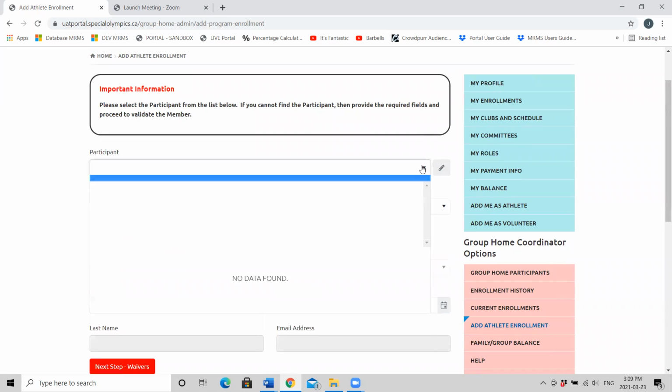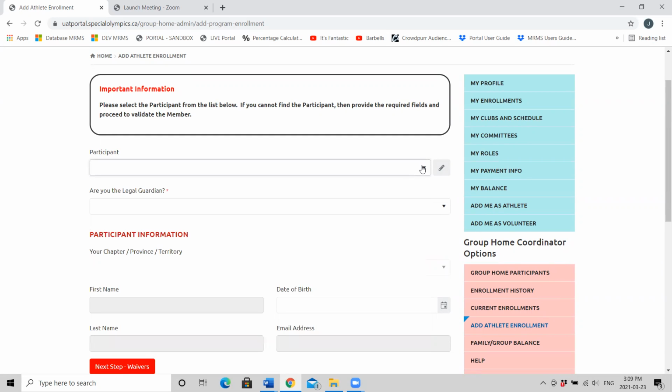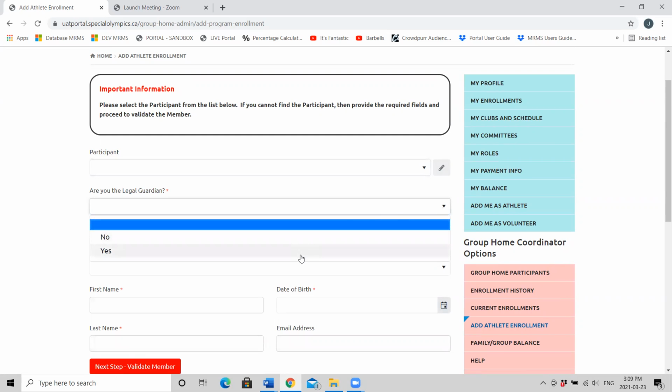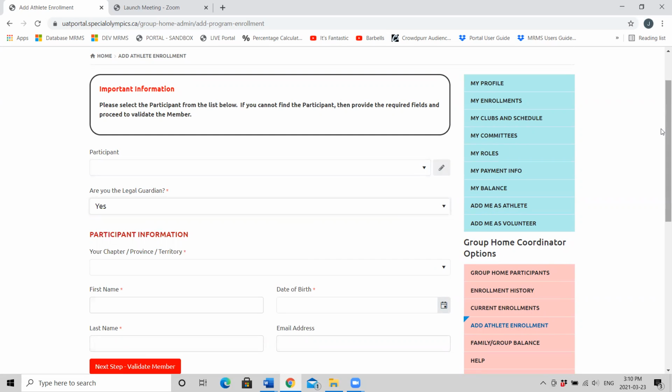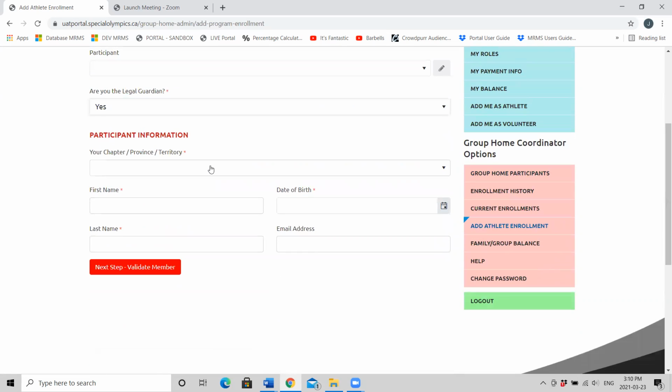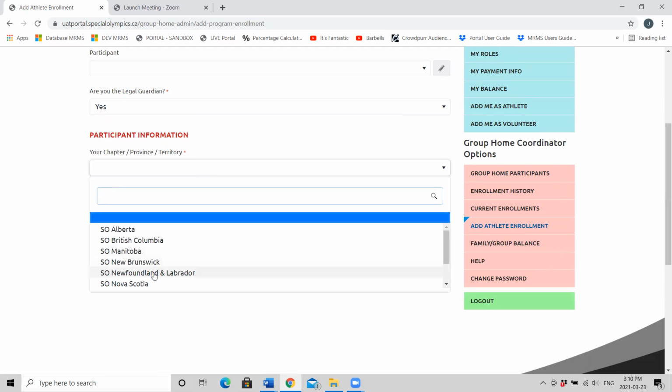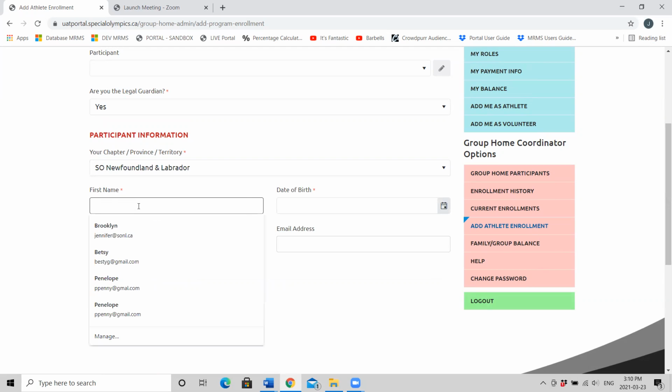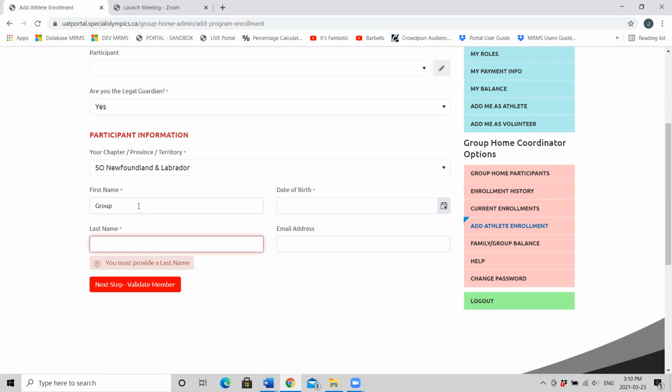There won't be anyone here linked unless you have been in your profile previously and linked one of your athletes. Are you the legal guardian? Will you be signing the athlete's waivers? Yes. Province, chapter, territory. The athlete's first name. The athlete's last name.